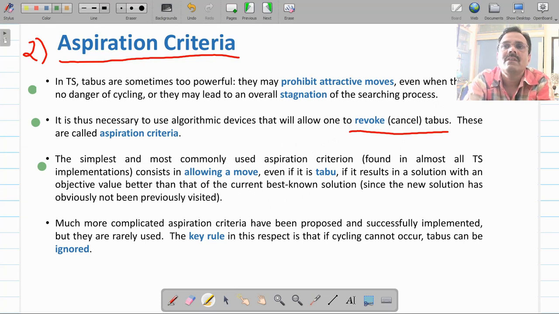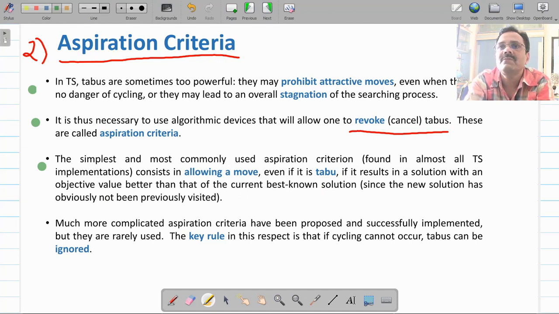Now to do this, you can use one heuristic: if by selecting this node F you are getting a better solution as compared to the current solution, then you allow your algorithm to select this node F. So that's what we are saying here, allowing a move even if it is in taboo and its objective value is better than the current base node.